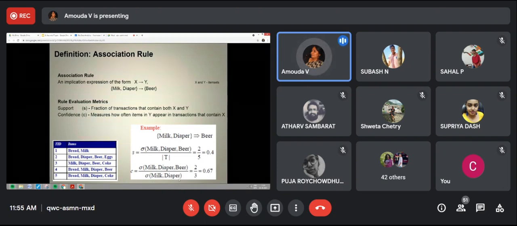Y appears in the transactions that contain X. So we take only the transactions which contain X and check in those transactions whether these three items are bought together and how many times it occurs. Yes, ma'am. That we call confidence. But don't worry, if you don't understand, you can ask me again. I'll repeat.